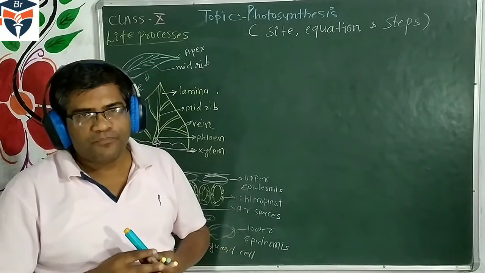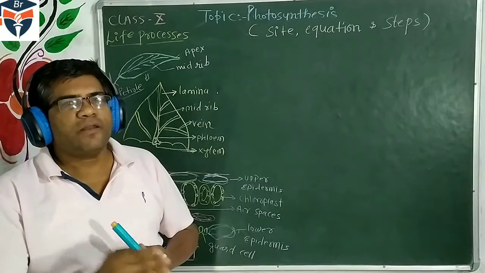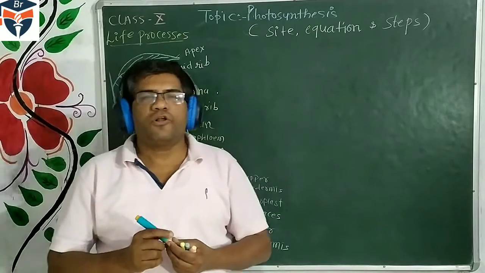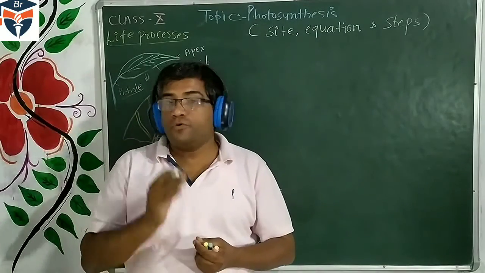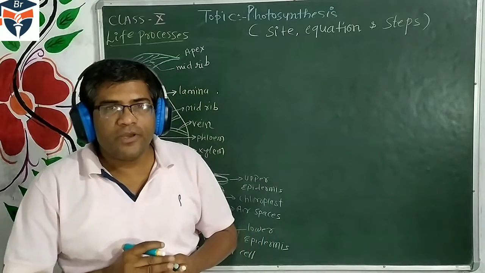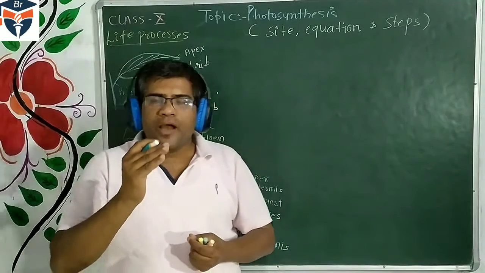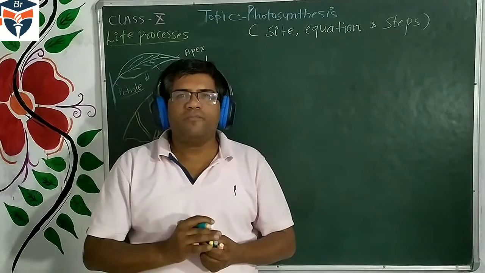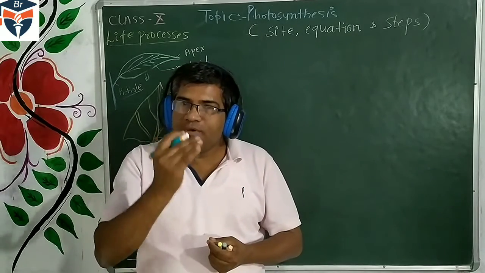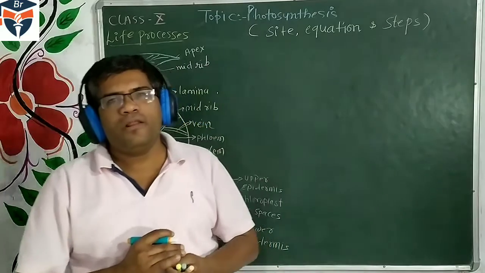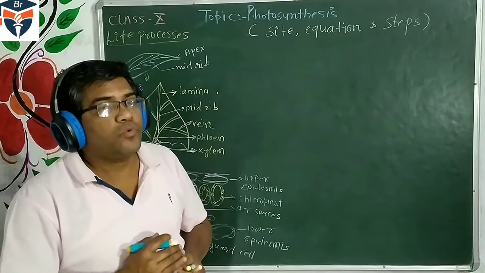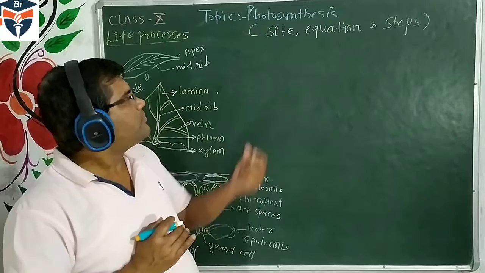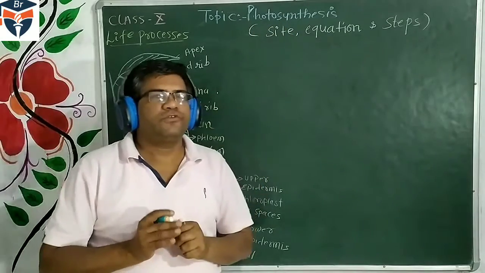The food formed is glucose or carbohydrate. This process is called photosynthesis. Plants get carbon dioxide from the atmosphere, water absorbed from the soil, and in the presence of sunlight and chlorophyll, they form glucose or carbohydrate.